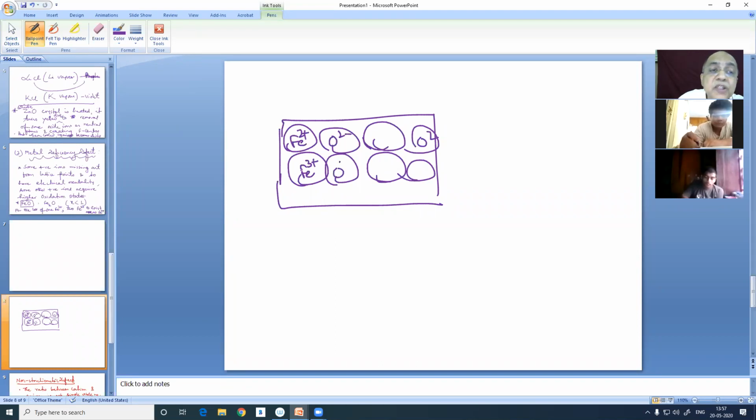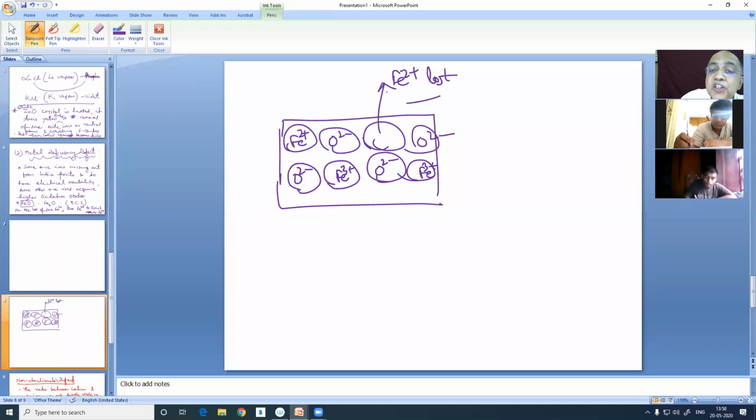That will be alternate. So this will be Fe3+, this will be O2-, this will be Fe3+. So this is lost. It is not there. During crystallization, it is absent.